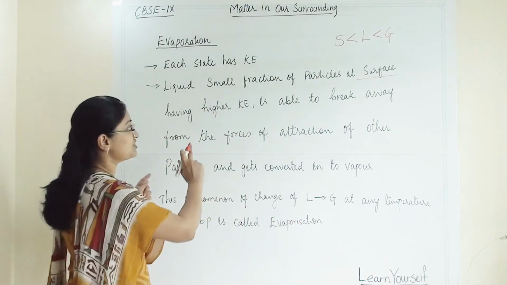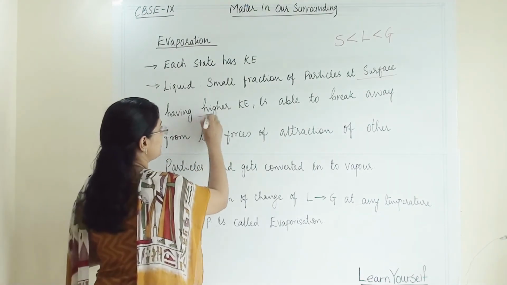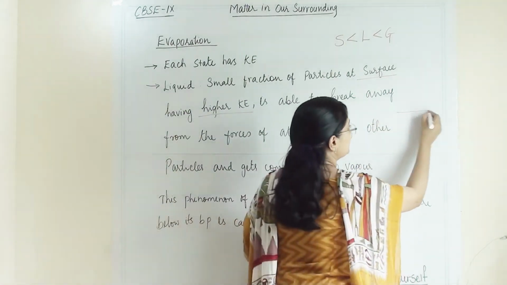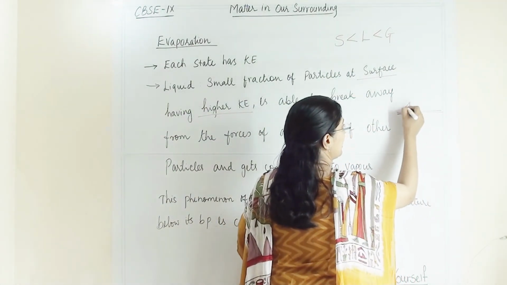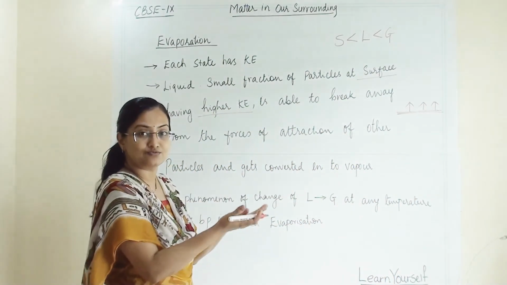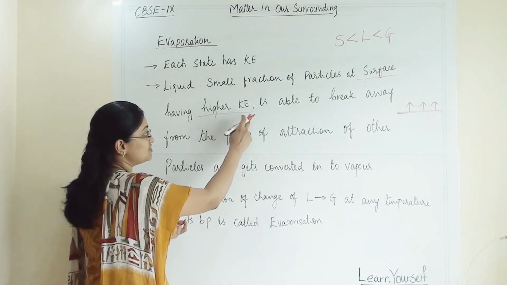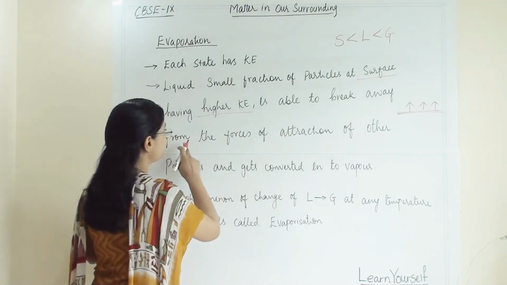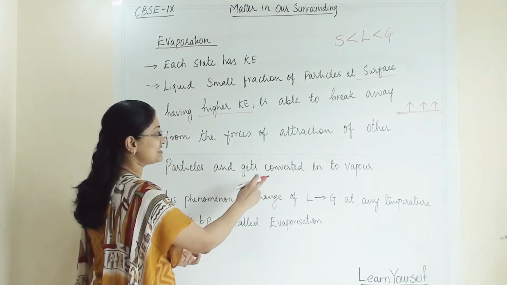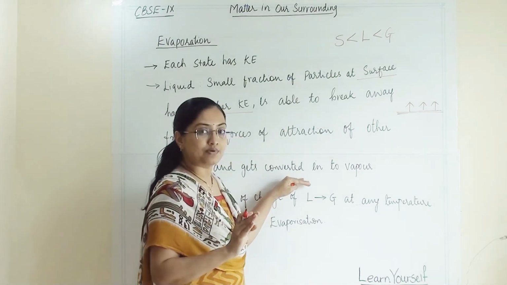So evaporation is a surface phenomenon having higher kinetic energy. Only particles lying on the surface have higher kinetic energy compared to the other particles lying below. This higher kinetic energy is able to break away from the force of attraction of the other particles and gets converted into vapor.